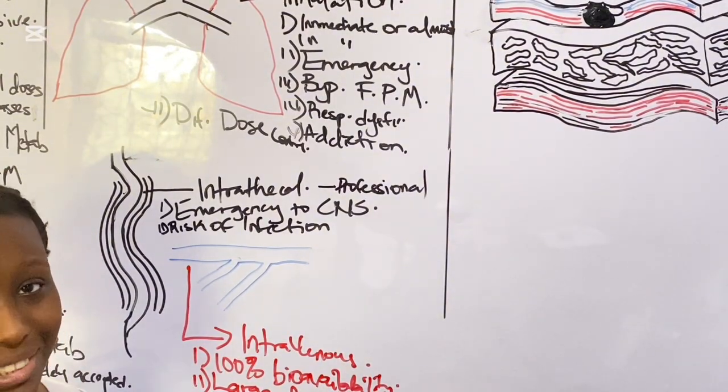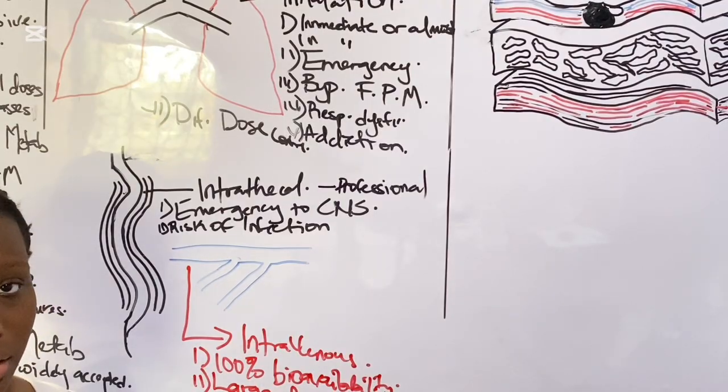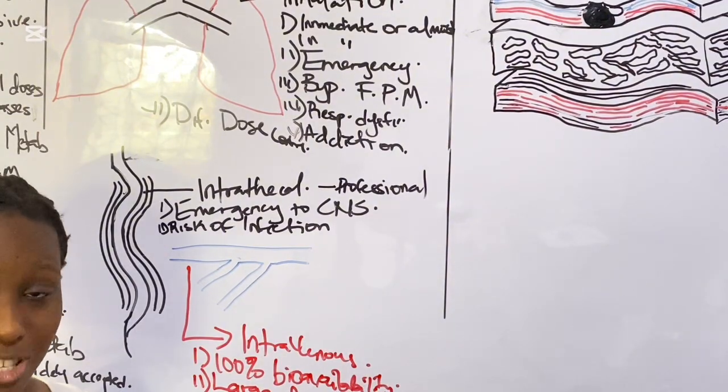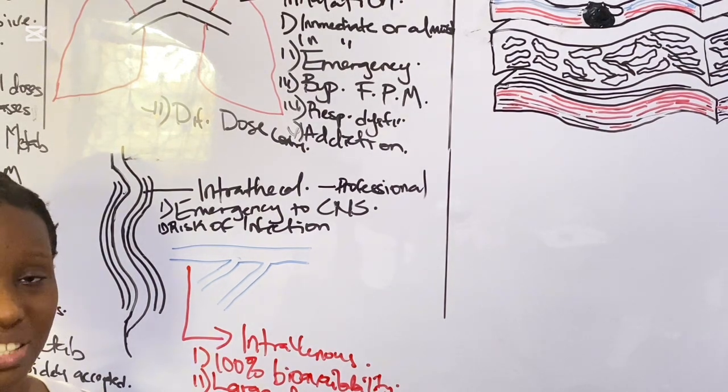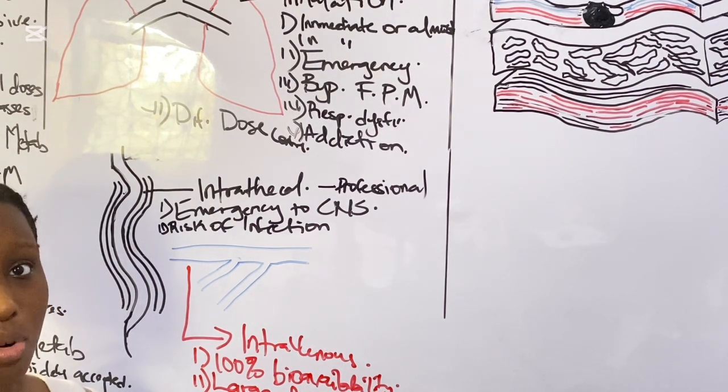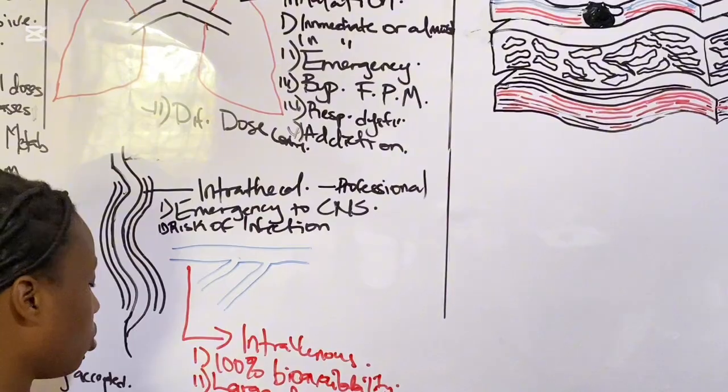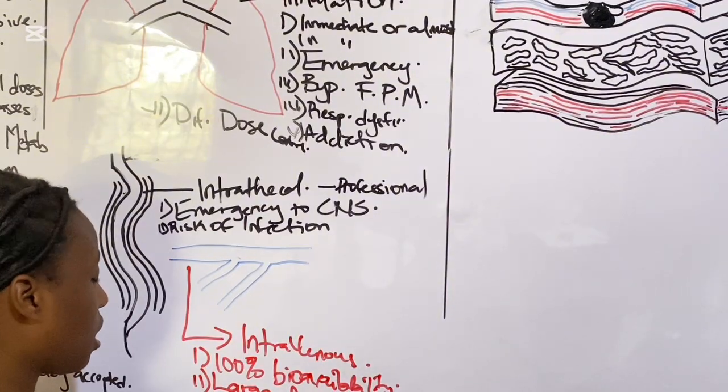Number two, since it is being injected, it must be done in an aseptic environment, because as long as it's being injected directly into the bloodstream, there is going to be a risk of infection. The patient may not get infected, but there will be a risk of infection. So, risk of infection.